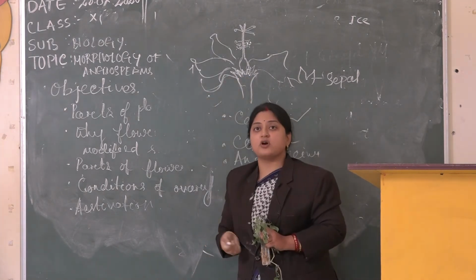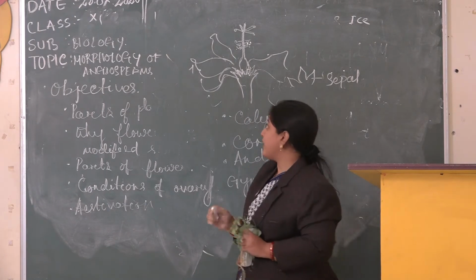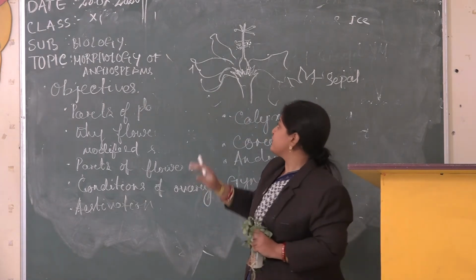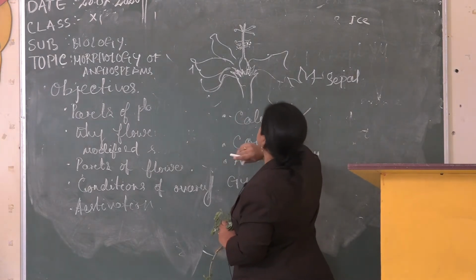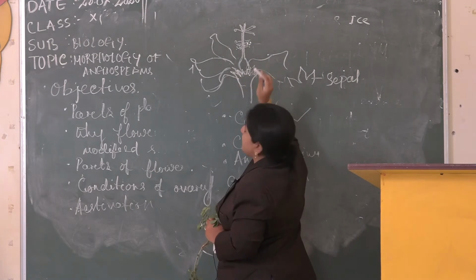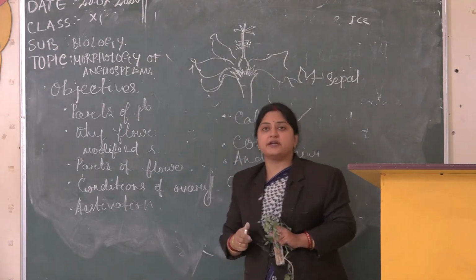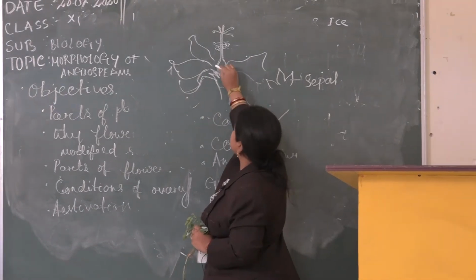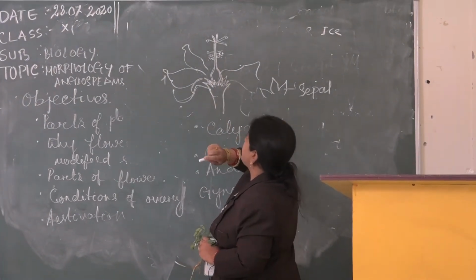Then comes the corolla. The corolla is always brightly colored. Why? Because it will attract the pollinating agents. So that's why corolla is colorful in nature. Then comes the gynoecium and androecium. Androecium represents the male reproductive part of a flower, whereas gynoecium represents the female reproductive part of a flower.